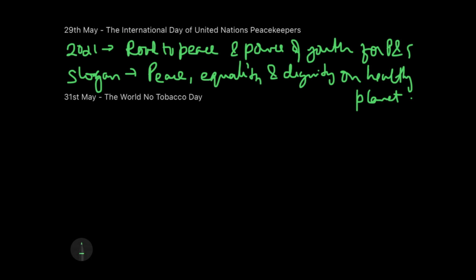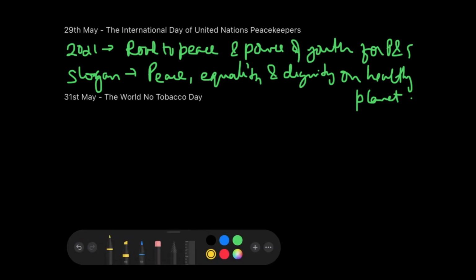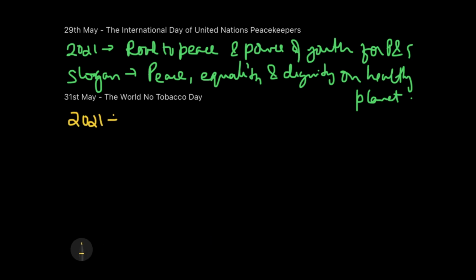Now the last important day in the month of May is the World No Tobacco Day. Now on this No Tobacco Day, as we understand, it is observed every year to make tobacco users aware of the opportunity to lead a healthier life. The aim of this day is to spread awareness about the dangers of tobacco and how the health problems can be tackled by doctors when one quits smoking. So this is quite obvious, what is being done on this day. But what you need to remember is the theme of 2021, and the theme of 2020 was commit to quit.